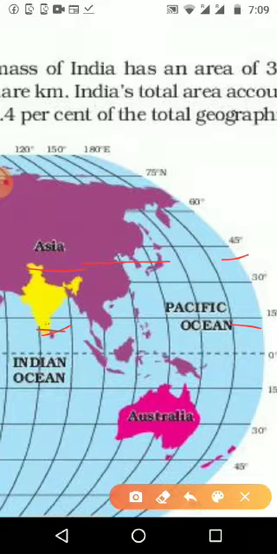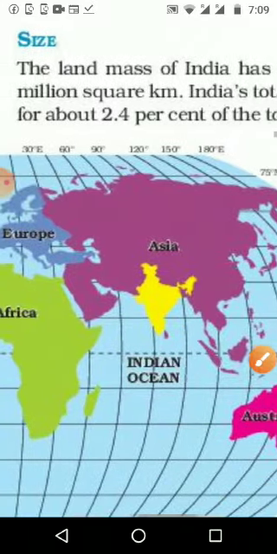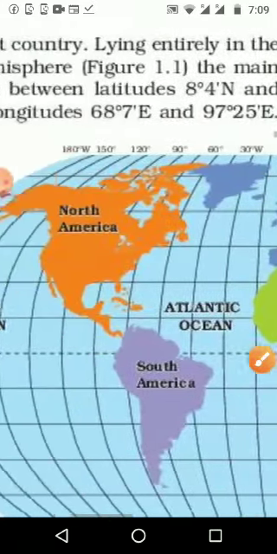And if you are drawing the 23 and a half degree line, we can see that it is dividing India into two parts. One is North India, one is South India. And we know the importance of this line also, Tropic of Cancer and Tropic of Capricorn, because it is deciding the climate according to the position of the earth, which is tilted to the sun, that we already studied in 6th standard. So let us see what is the location of India.